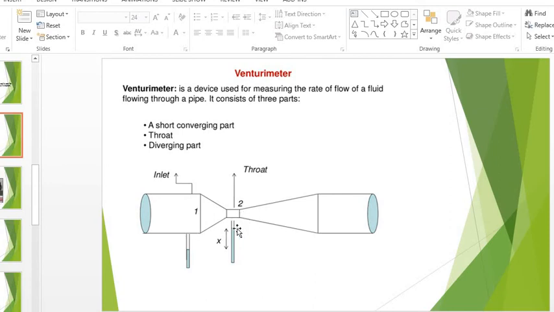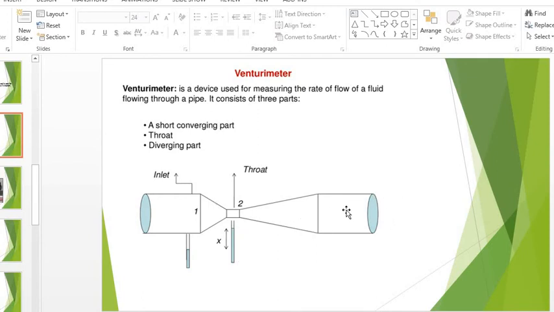So when pressure is exerted, the pressure here and the pressure there will be different. So by using the Venturi meter, a pressure difference is created, and due to this pressure difference we measure the discharge rate.